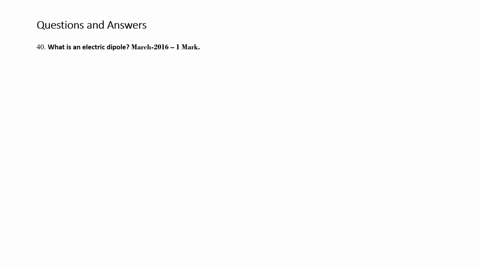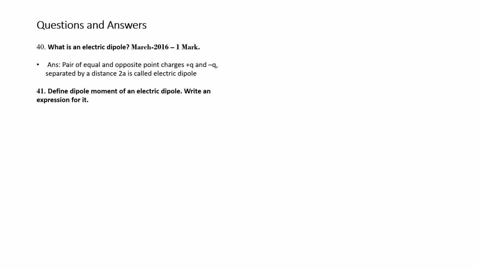What is an electric dipole? This is a 1 mark question asked in March 2016. A pair of equal and opposite charges, plus Q and minus Q, separated by a distance 2a is called an electric dipole. The distance between the positive and negative charge is 2a.